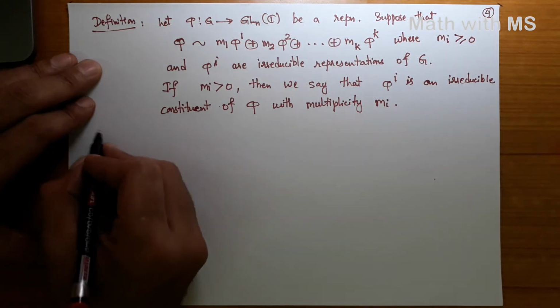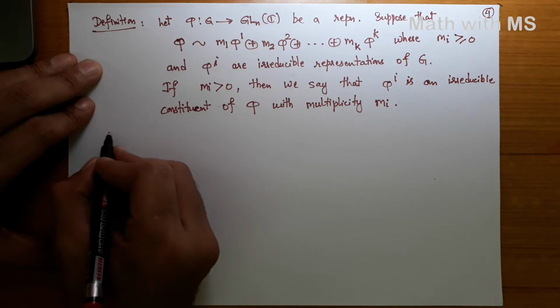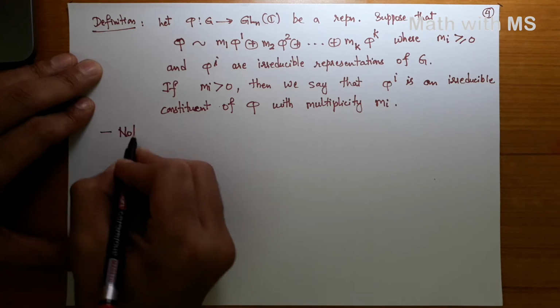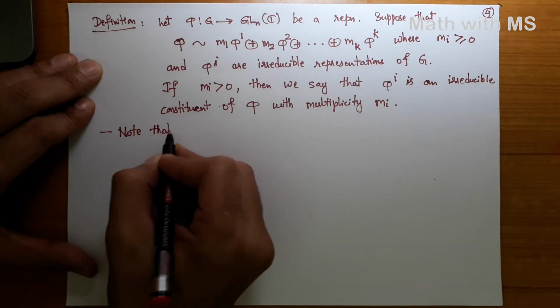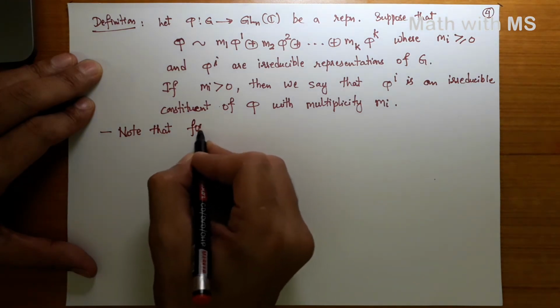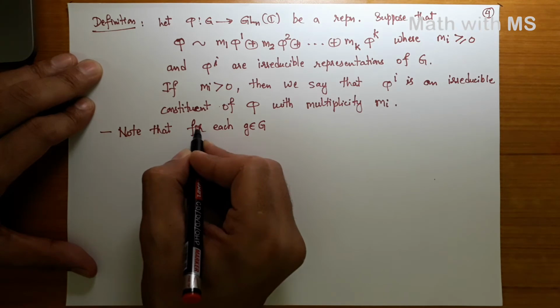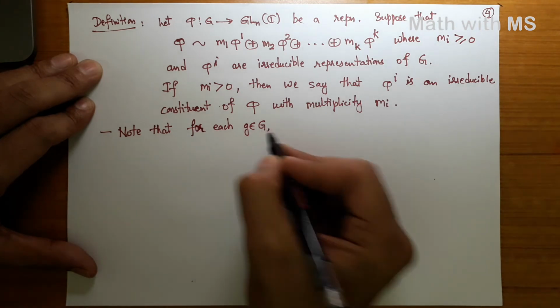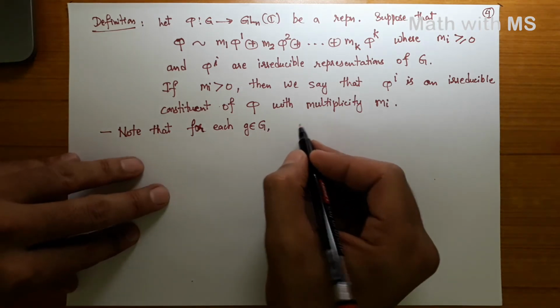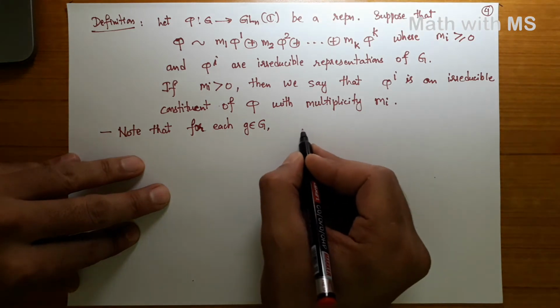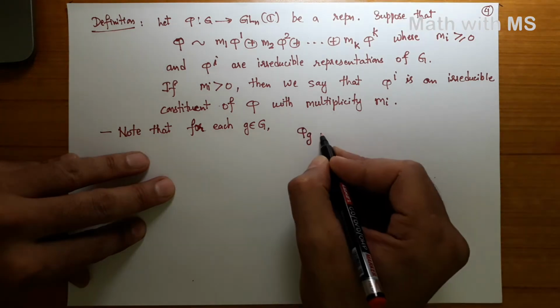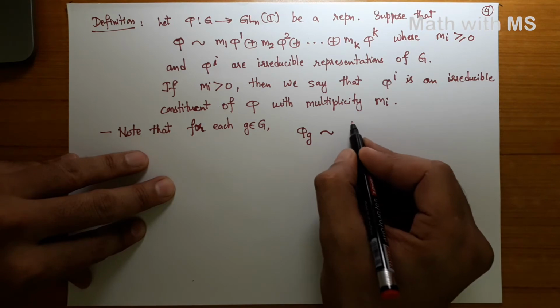So some observations about this. So note that for each little g in the group G, the matrix of phi(g) is equivalent to this block matrix.